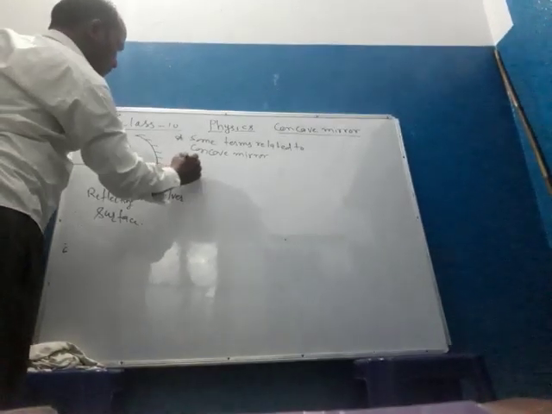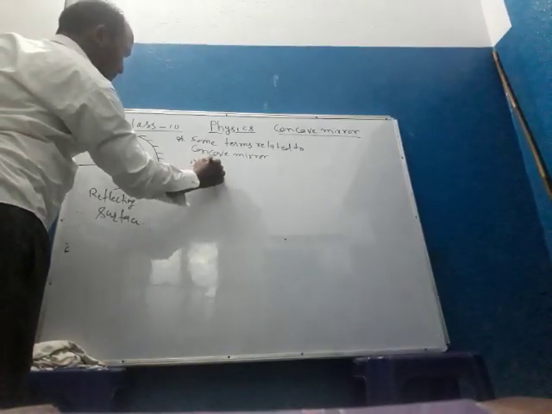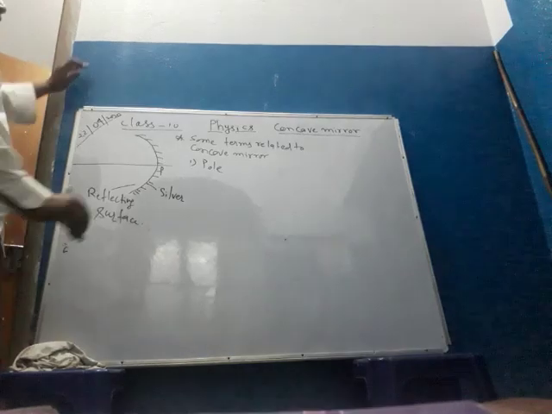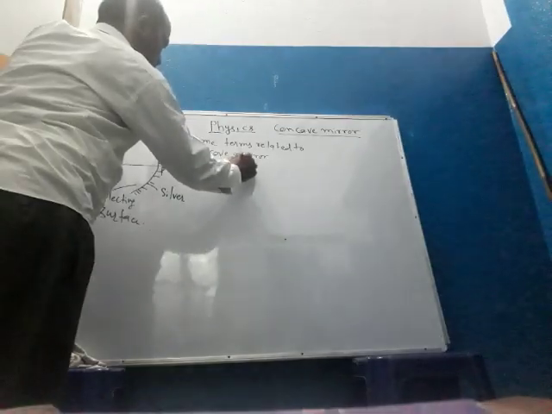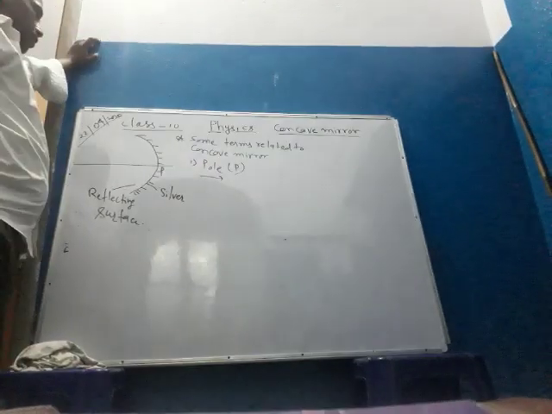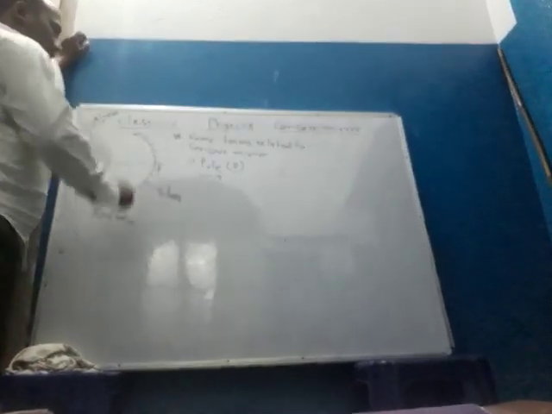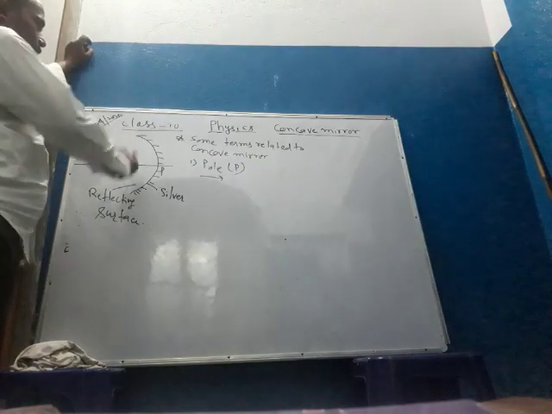Pole, simply P. Pole is the middlemost part of the concave mirror.